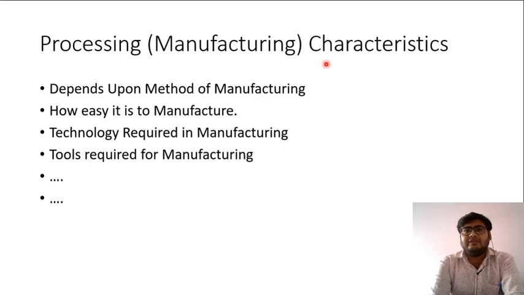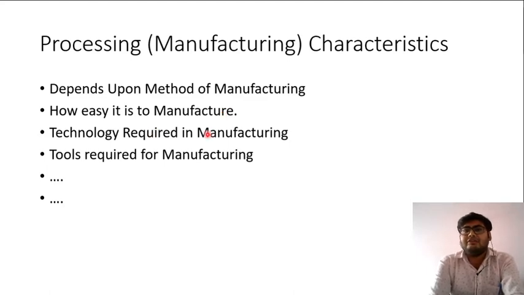For example, if we want a material which is strong, and we have option of selecting steel and tungsten, and if we choose tungsten, then manufacturing of tungsten is very difficult, because machining of tungsten will be very hard, as tungsten is a hard material. We cannot machine it very easily. So how easy the material is to manufacture is also a criteria.